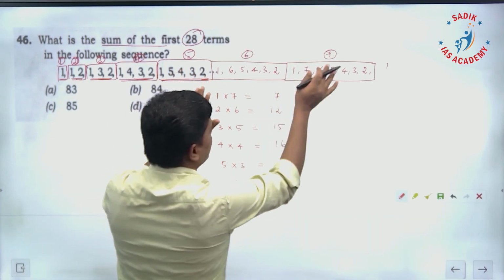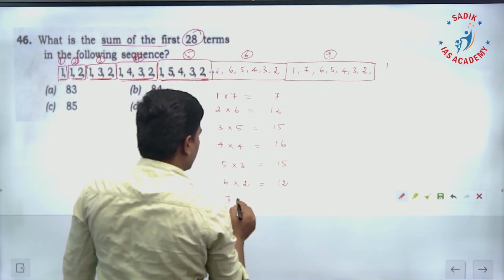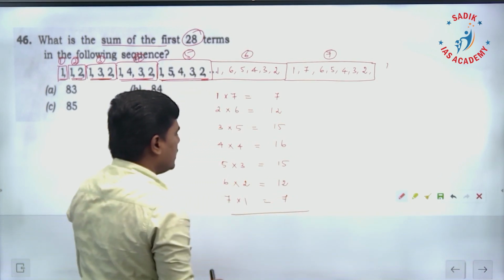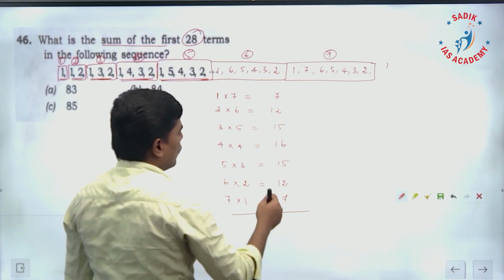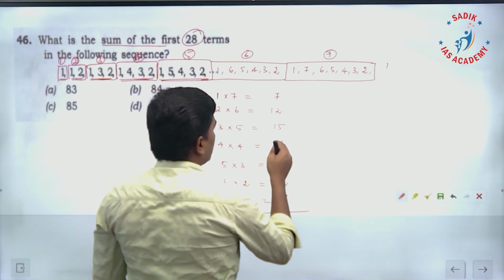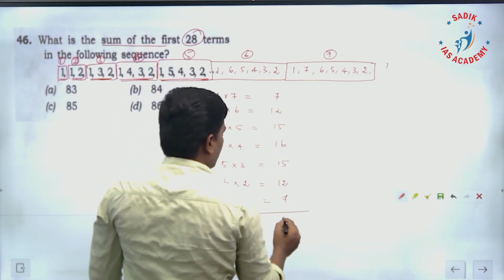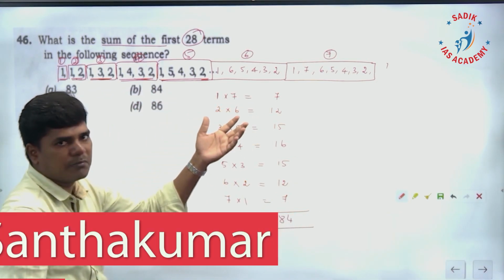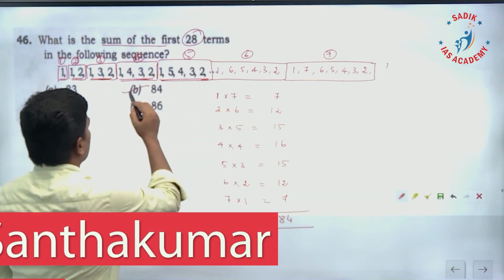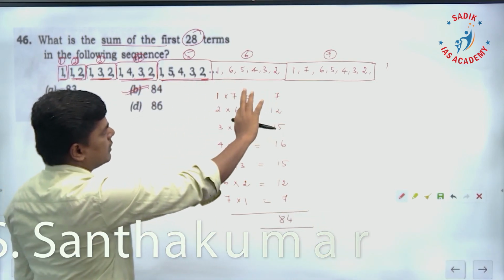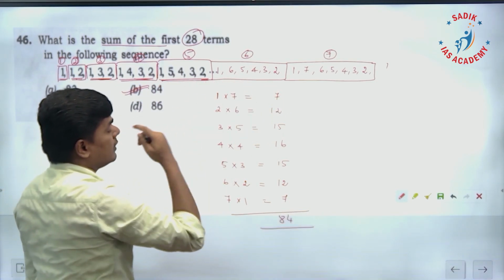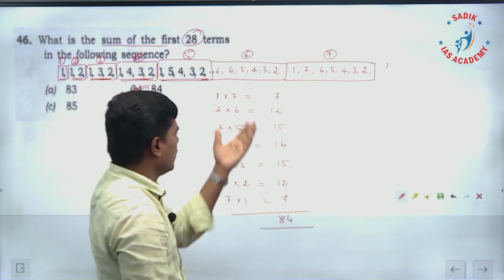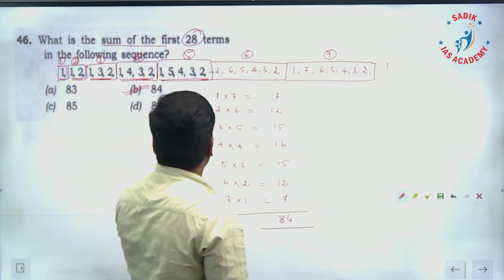Then 7 is going to come only in one place. 7 into 1 is going to be 7. Just add it: 7, 19, 29, 34, 40, 50, 77, 84. So it is going to be 84. The sum of all the 28 numbers is 84. So here, first you have to identify the pattern, next identify the remaining numbers, then add. You can add just like that, or like this. So the answer is 84, option B.